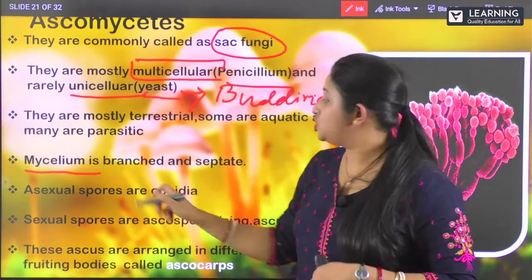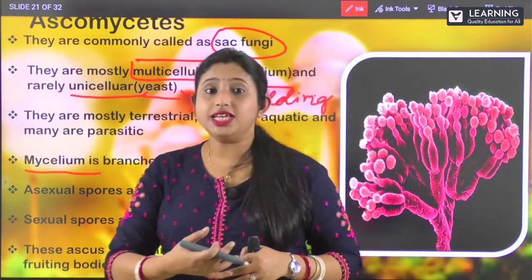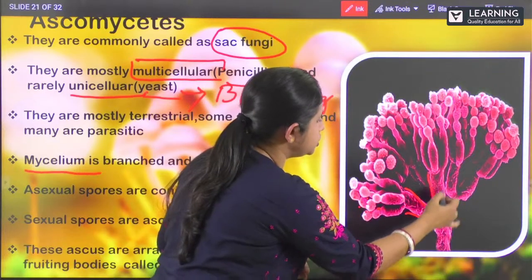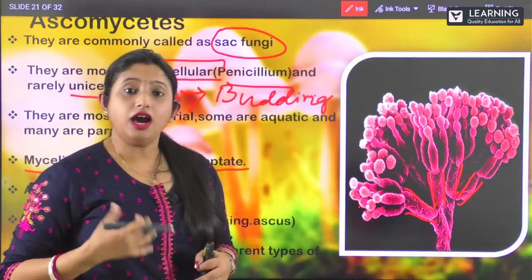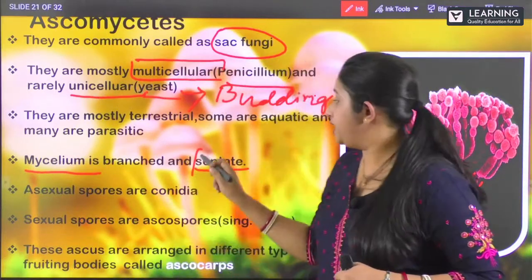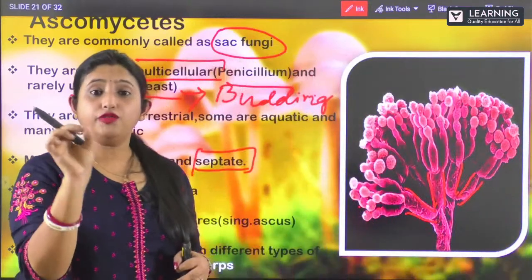So mycelium is generally branched and septate. You can see here in this picture, this shows a branched structure, isn't it? So they are branched. Clear? And now what do you mean by septate? What does this mean? Septate is nothing but having individual cells.